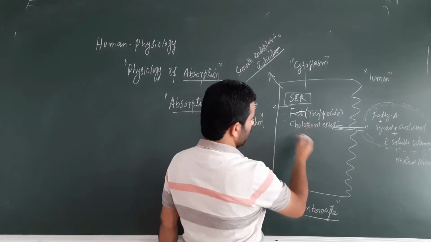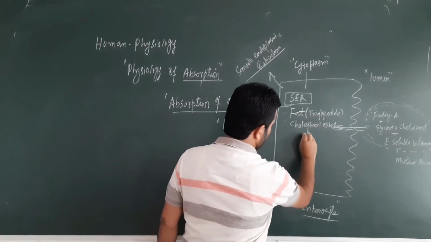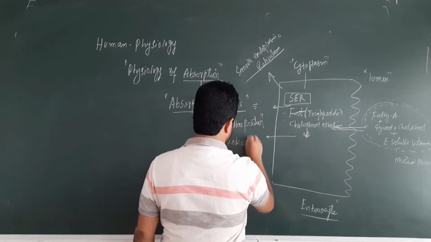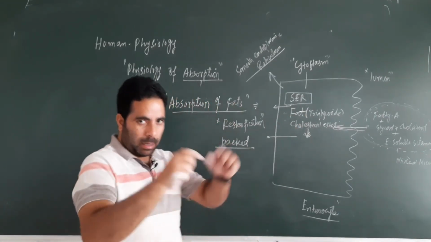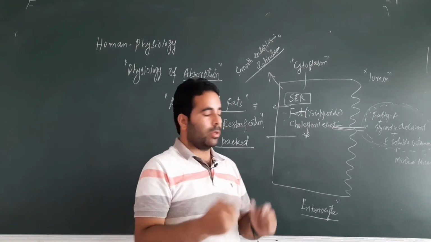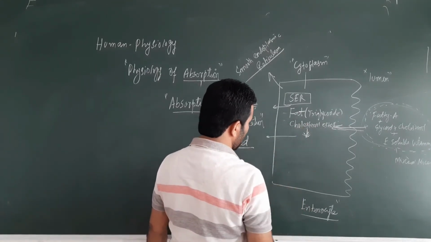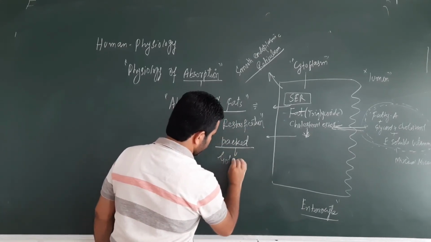Now all these molecules after re-esterification will be packed in another cell organelle. Packed means they are enclosed by some other molecules. This triglyceride, cholesterol ester, and fat soluble vitamins are packed by the Golgi body.